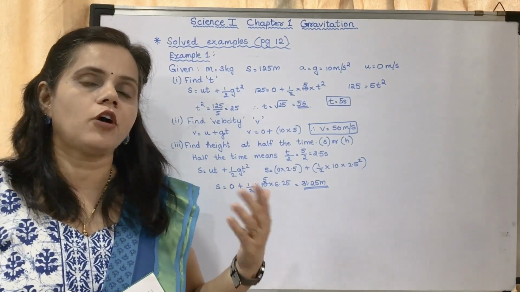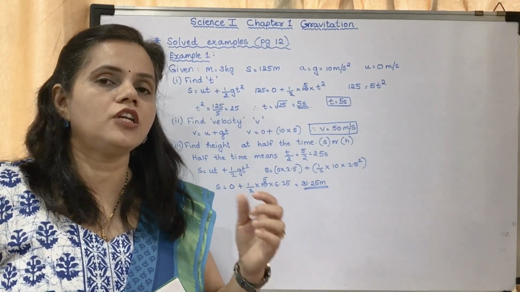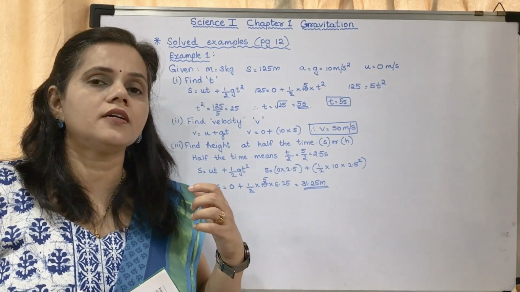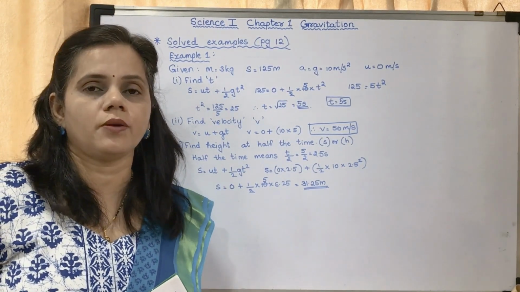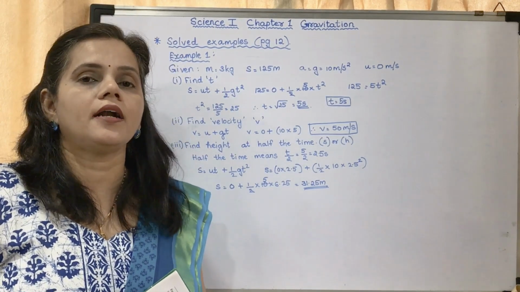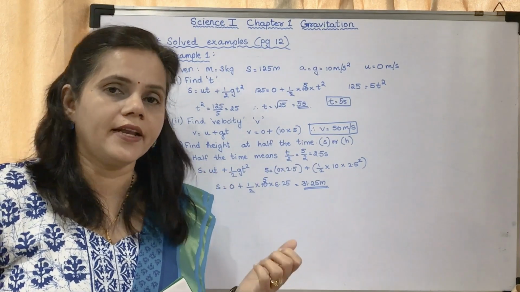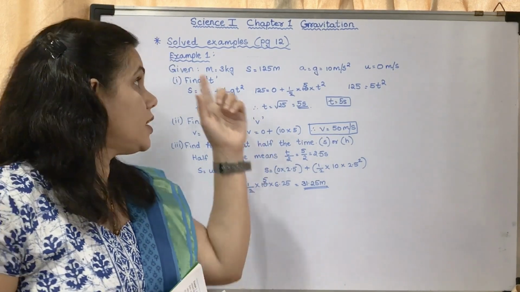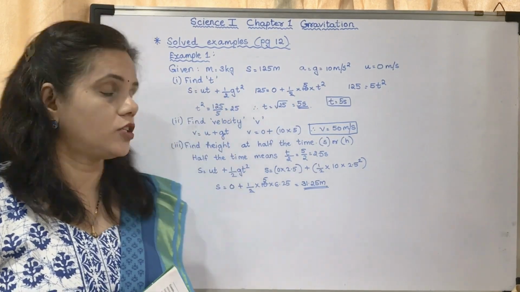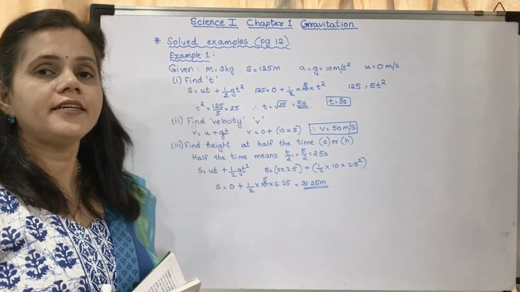Now when you are doing problems in physics, first of all you should be thorough with the formulas. You should know all the possible formulas from that chapter, and decide according to what has been given. In the question here, what has been given and what they have asked to find out. Now they have asked to find t.